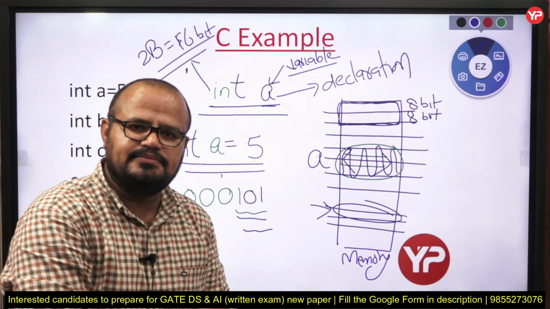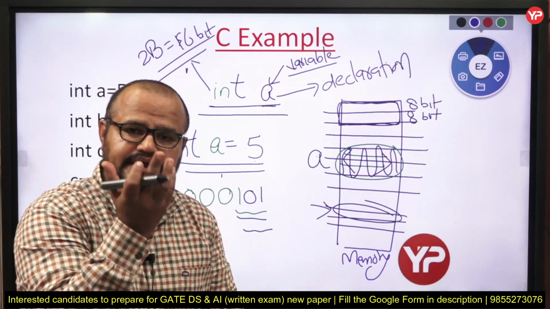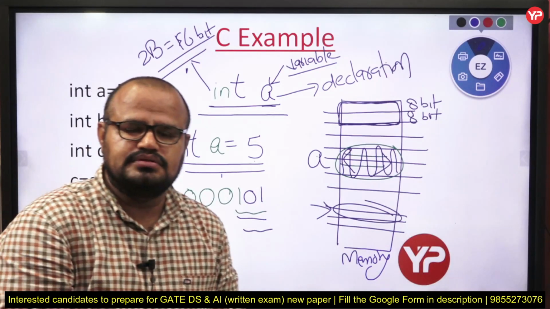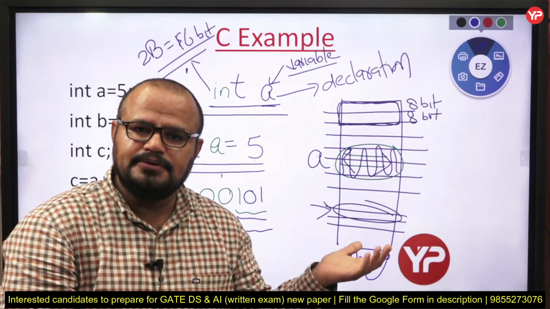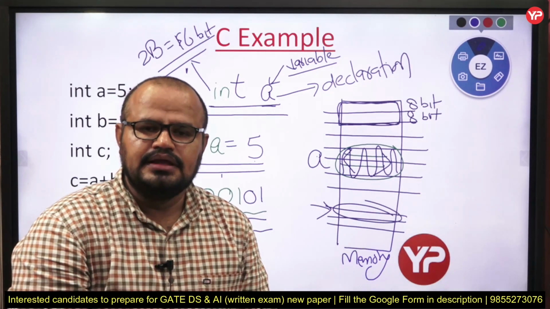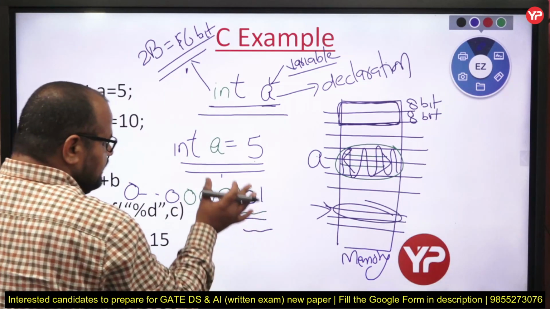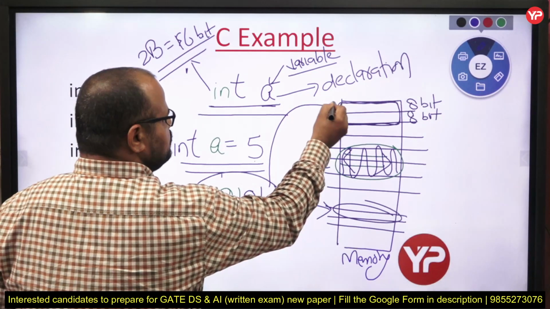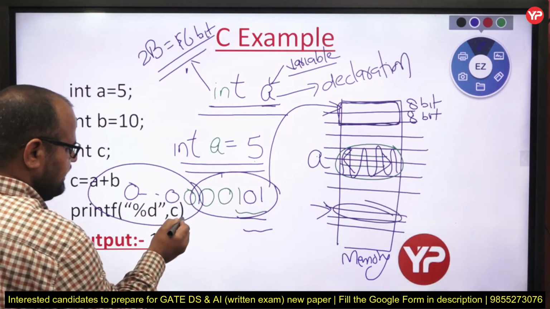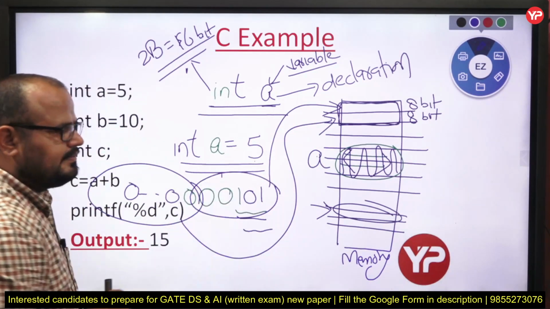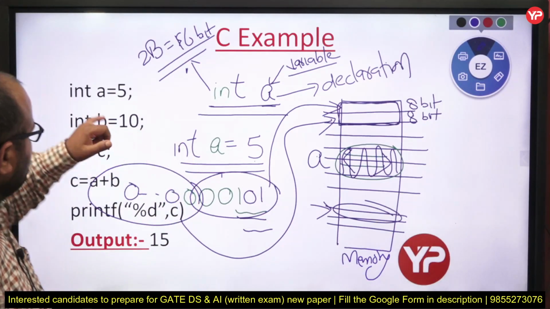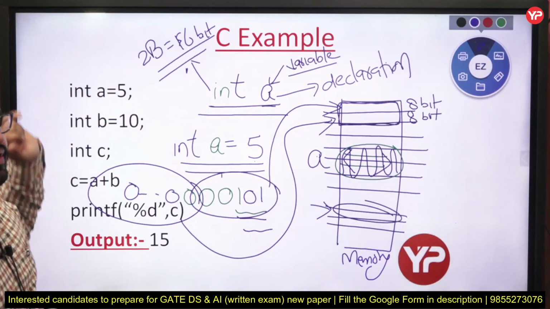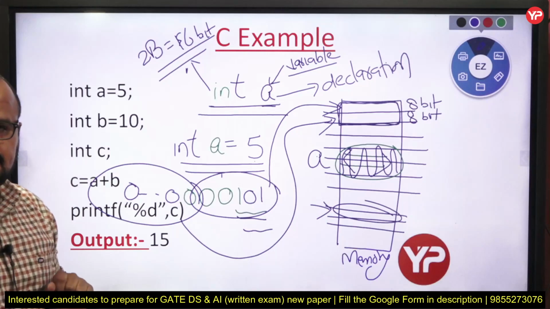Again, it totally depends upon the computer architecture, the computer organization part, which in data science and AI we do not have as a specific subject; that is the computer organization and architecture subject. But still I will tell you, we have different methods in which we first take the first 8 bit and store it into the first cell, then take the remaining 8 bit and store it into the next cell. So that is the meaning of int a equal to 5. It means we are declaring as well as initializing in a single statement.